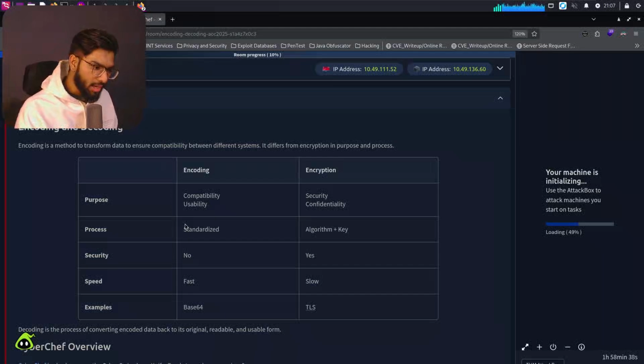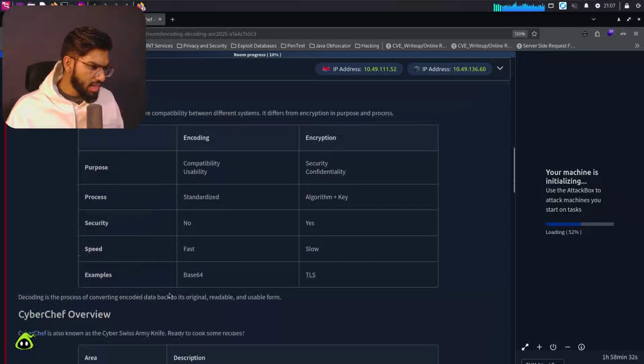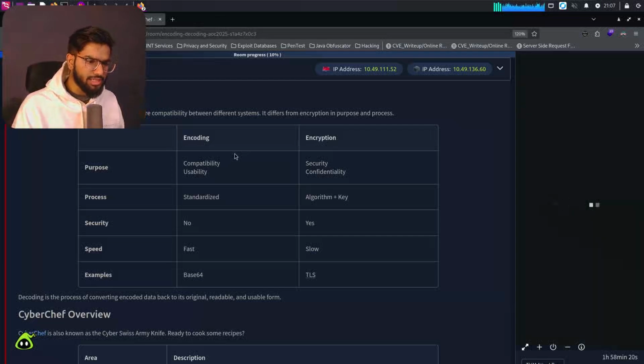So let's look at the comparison that they've given us here. It talks about purpose, process, security, speed, and examples. Talking about encoding, the purpose of encoding is compatibility and usability. When it comes to encryption, it's about security and confidentiality.